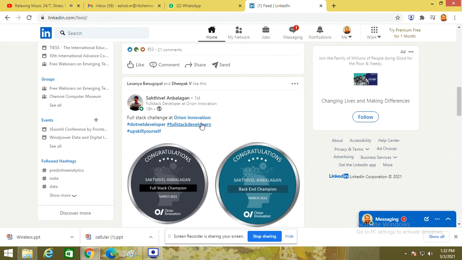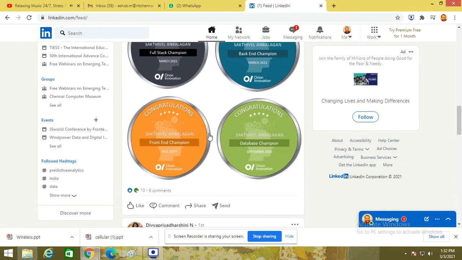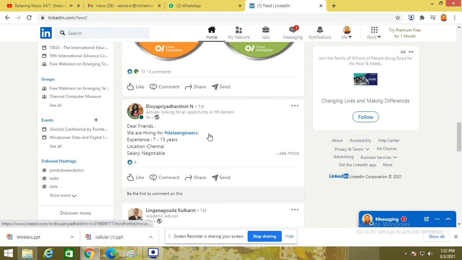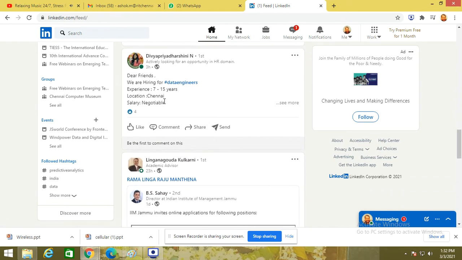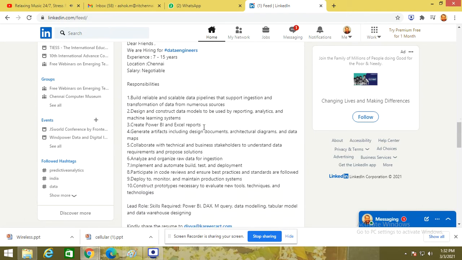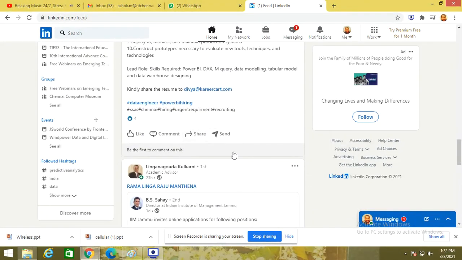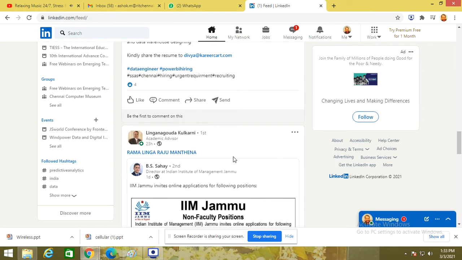For example, Saktivel Anbalagan is an alumni of RIT. Divya Priyadarshini, she is also an alumni of RIT, that you could find out. She had mentioned that she needs some people regarding data engineers hiring. So you could post your data here, as well as see the people who are connected to us.